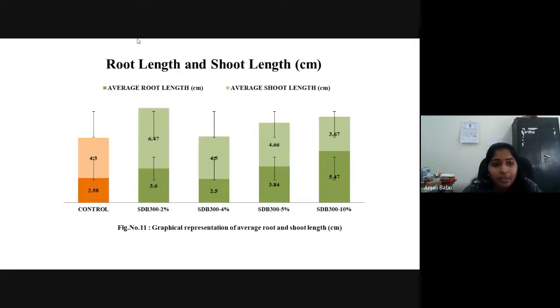Next parameter is the average root and shoot length. We got a maximum average root length under the same trial, SDB 300 at 10% rate, that was around 5.47 centimeters. In the case of shoot length, we got a better result under SDB 300 at 2% treatment, that was around 6.47 centimeters. So compared to control, each of the SDB 300 supplemented trials exhibits better root and shoot length.